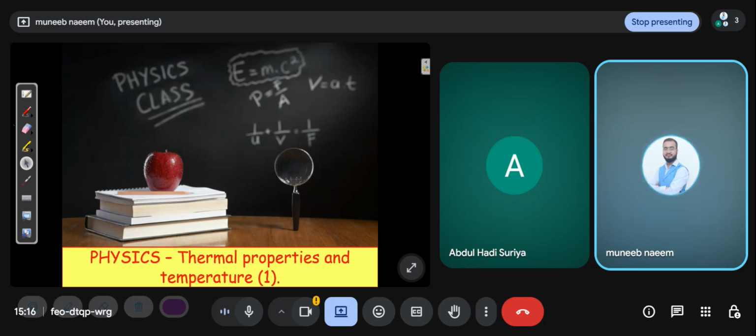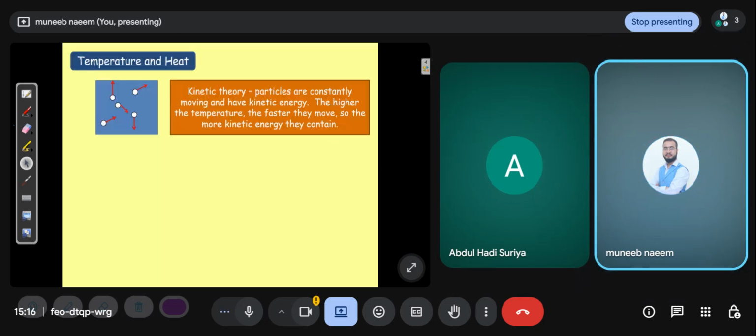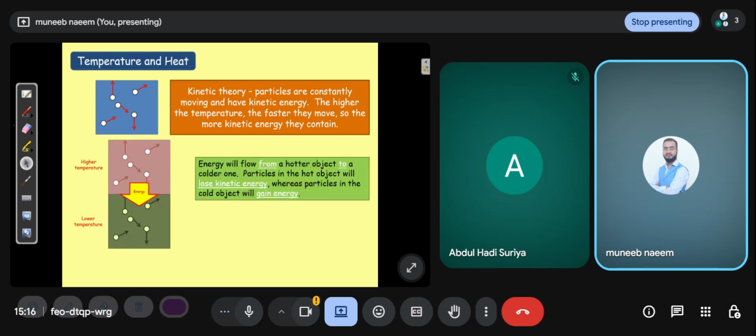Okay, dear. We are going to start our topic, thermal properties and temperature. These are our learning objectives. In this topic, we discuss these questions. What is temperature and heat? First, you understand what temperature and heat are.